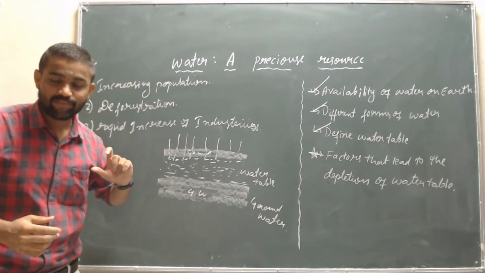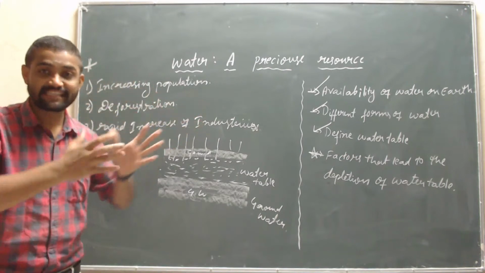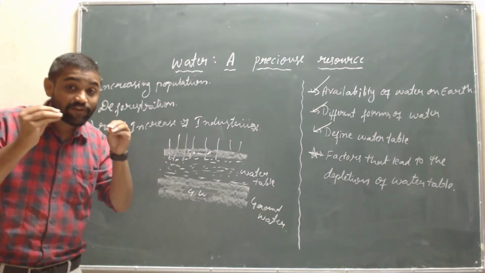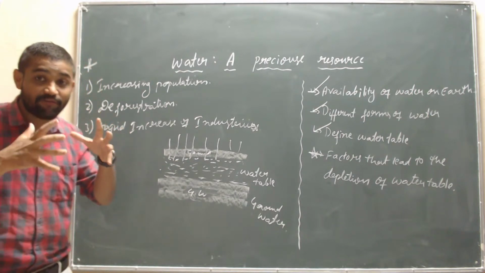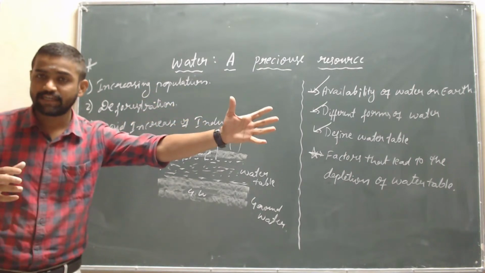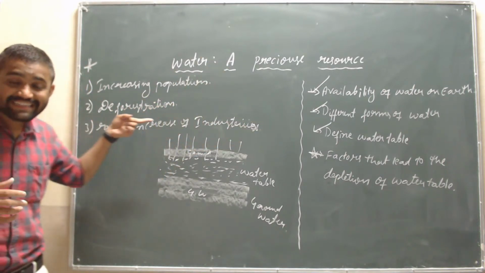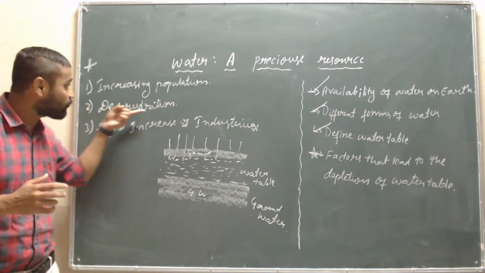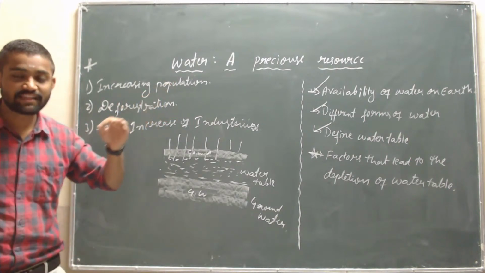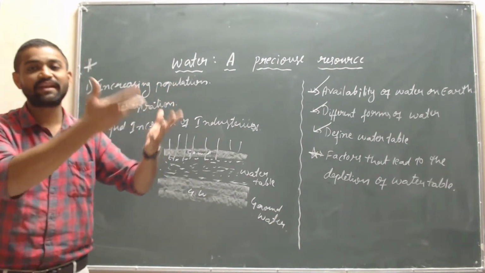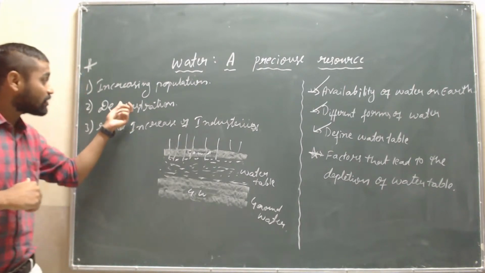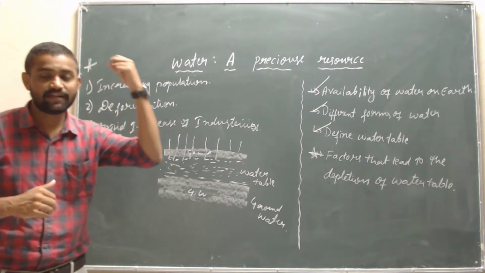Increasing population: with more people, we will put more borewells and we want more land, to live and to build houses. For that we will cut the plants, I mean, we will do deforestation. Where there are plants, we cut them and build houses there. Isn't it, children? For that purpose, the plants are dying.